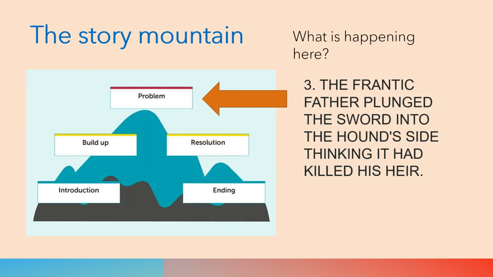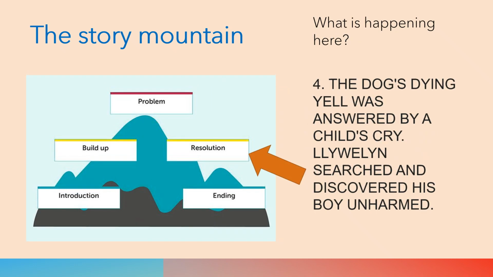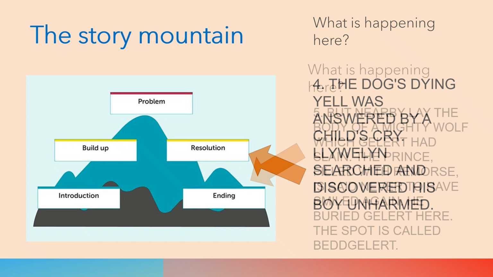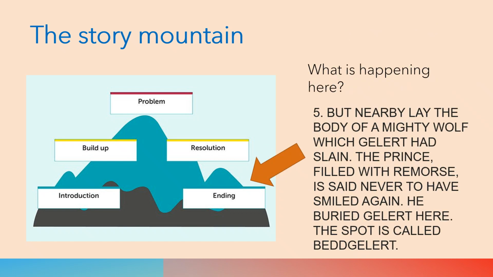The problem or dilemma occurs when the frantic father plunges the sword into his dog, killing it, thinking it has killed his child. The resolution is that the dog's dying yell is answered by the child's cry and the prince finds his boy unharmed. The ending is that the prince discovers a wolf which the dog has killed to save his son. The prince is filled with remorse and regret, and it says he never smiles again, buries the dog and calls the place after his dog, Bedgellert.